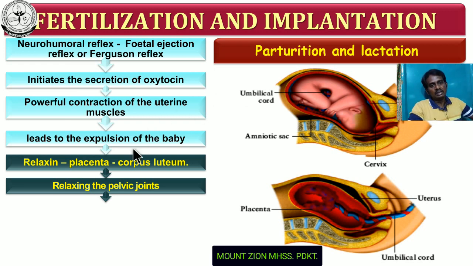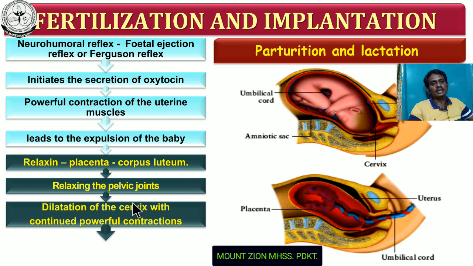So here the relaxin causes relaxing of the pelvic ligaments. As a result, dilation of the cervix occurs with the continued powerful contraction. This hormone also causes a powerful contraction of uterine muscles. Can you understand? There are three hormones responsible for contraction of the uterus.